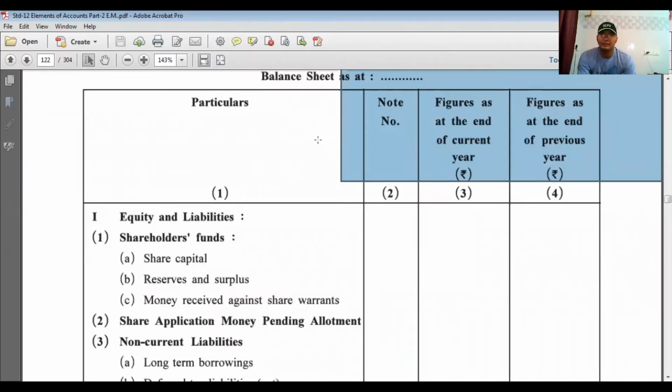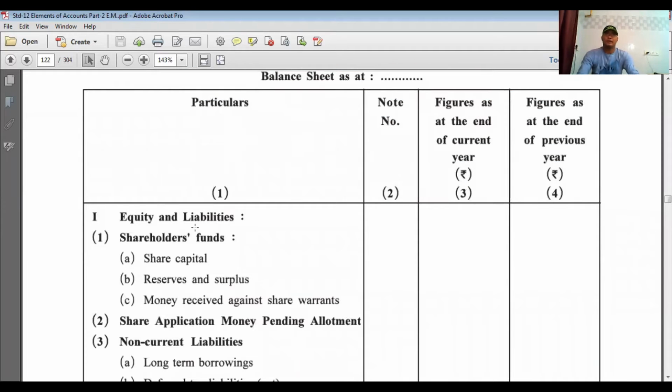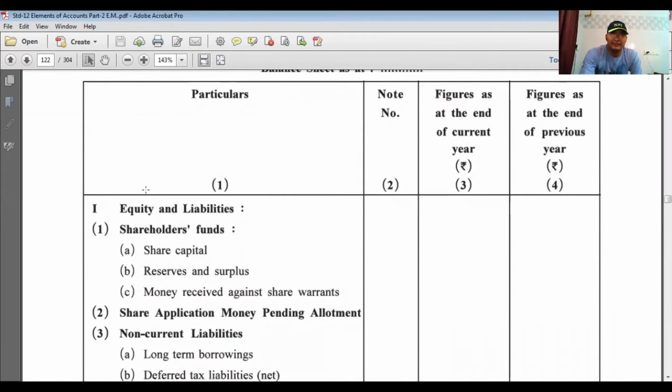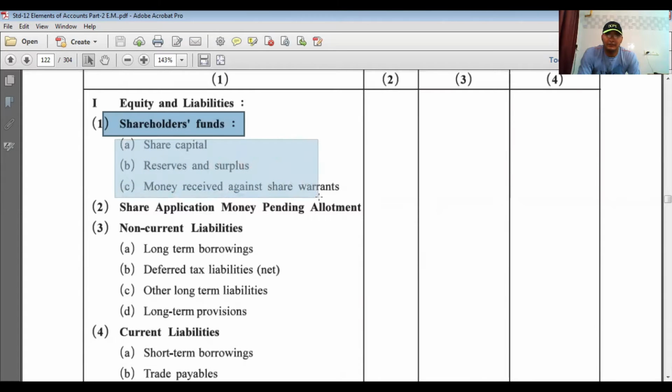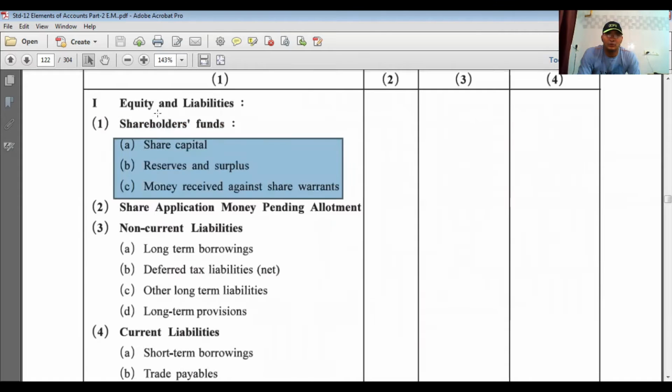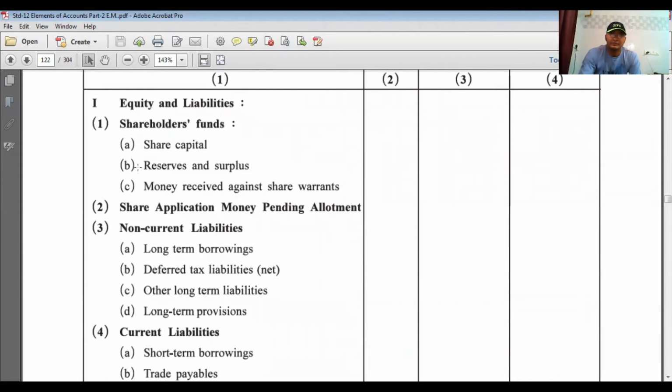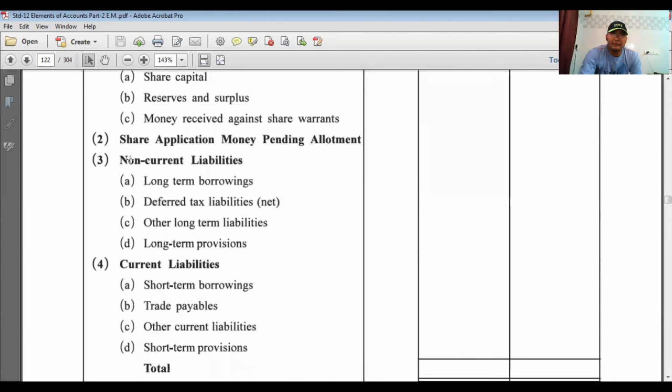But now here it is the vertical balance sheet, where the format includes equity and liabilities. First, shareholders' funds. In shareholders' funds there are three items: share capital, reserves and surplus, and money received against share warrants. You have to remember this format. Second one, share application money pending allotment. Third one, non-current liabilities.